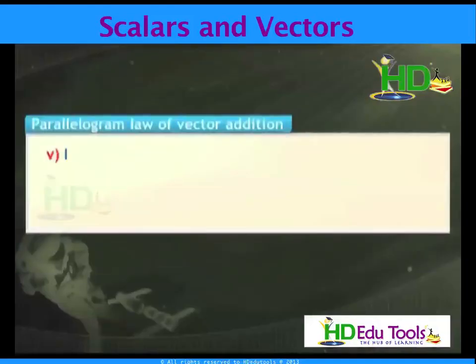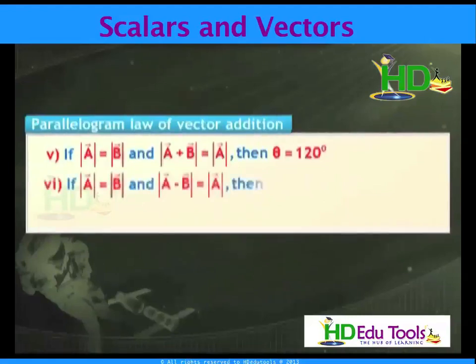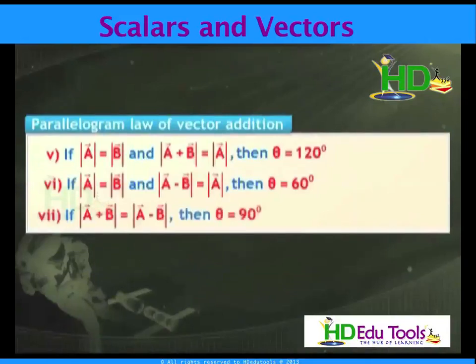Next, if magnitude of A equivalent to magnitude of B, and theta equivalent to 120 degrees, then I can say magnitude of A plus B equivalent to magnitude of A. If magnitude of A equivalent to B and theta equivalent to 60 degrees, then I can say magnitude of A minus B equivalent to magnitude of A. That means if I take two equal vectors, and the angle between them is 120 degrees, then the resultant of these two vectors is equivalent to any one of the vectors. If magnitude of A plus B equivalent to magnitude of A minus B, then theta equivalent to 90 degrees.